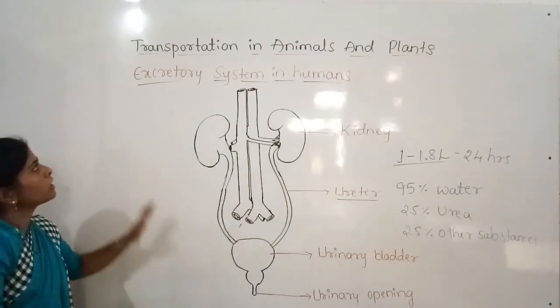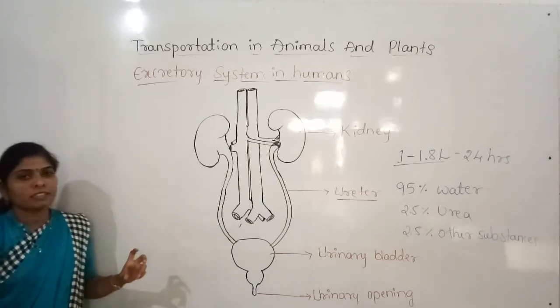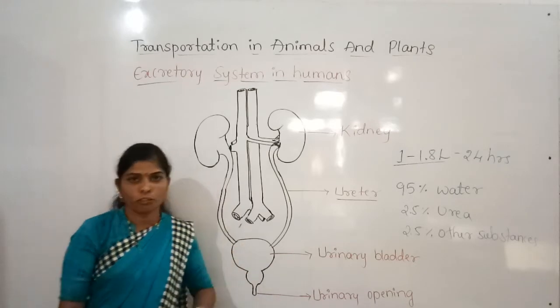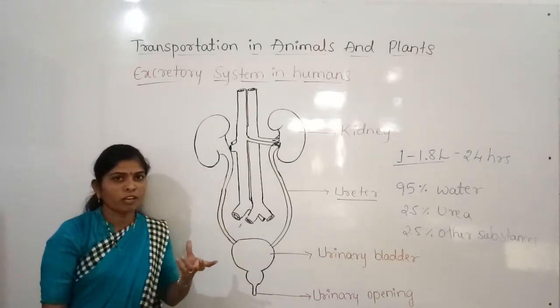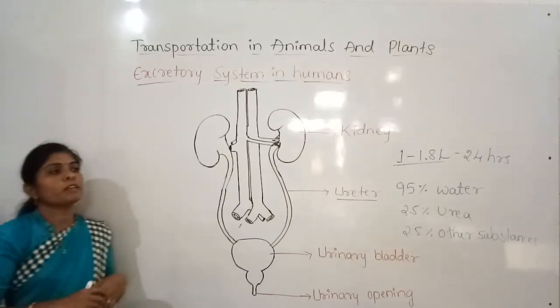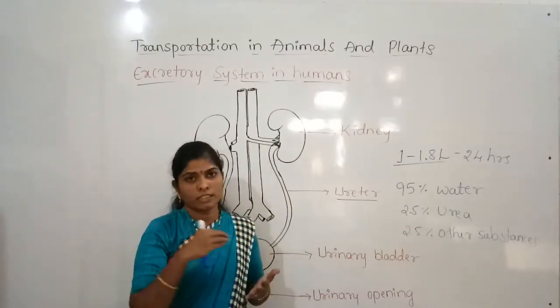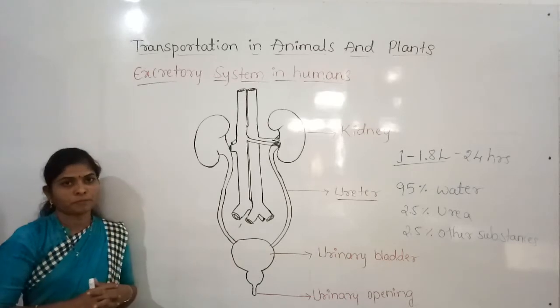So this is the excretory system, and sometimes the water and waste are released in the form of sweat also. When we go for running or a brisk walk, or when it is too hot, we usually sweat, and at that time waste is removed from the body in the form of sweat.